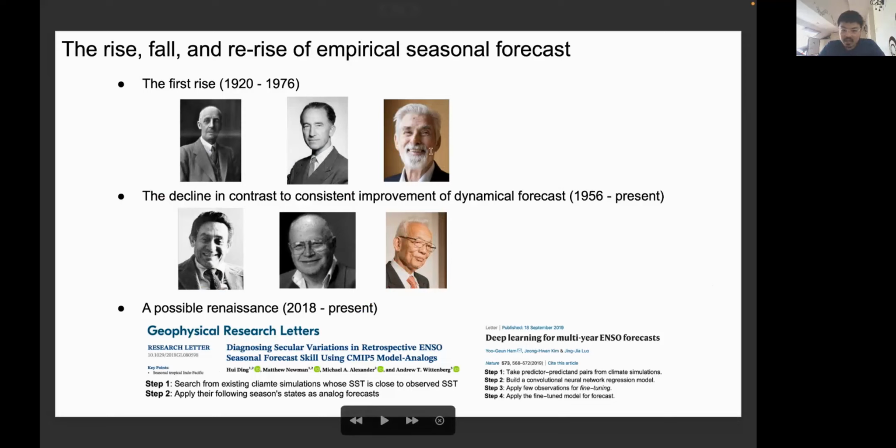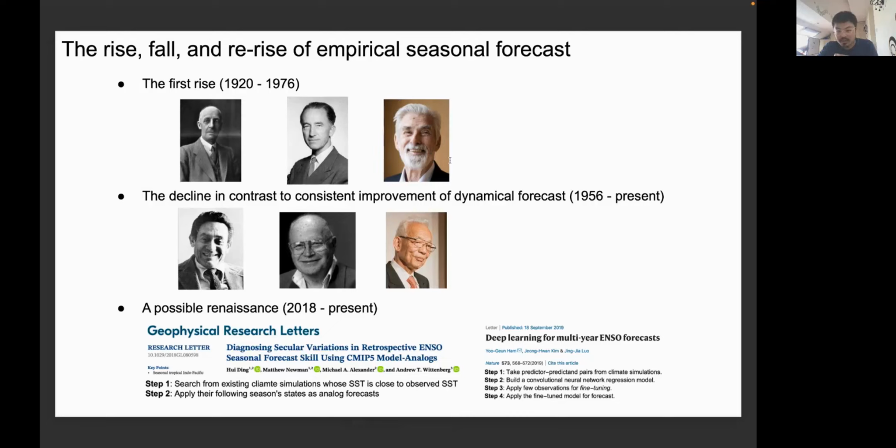its impact. And we have Klaus Hasselmann, who developed methods that try to disentangle the signal and noise in climate models and in climate observations, trying to identify some human-introduced climate change signal or some decadal or longer period climate signals. So I call this the first rise of empirical seasonal forecast. We noticed that there are some low frequency signals, and we can utilize these low frequency signals to help us predict what will happen in the predictions that we care about.